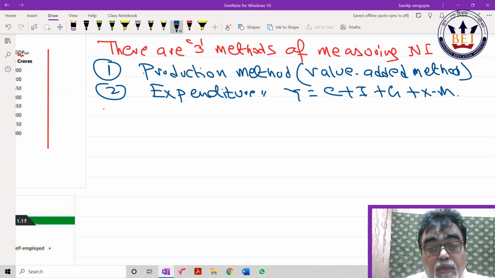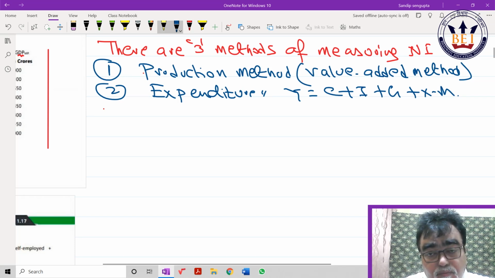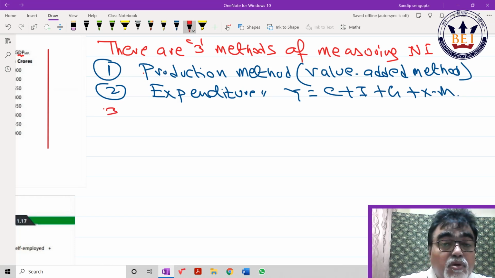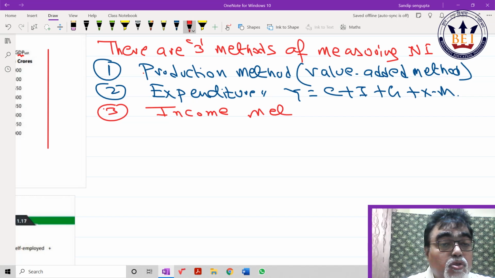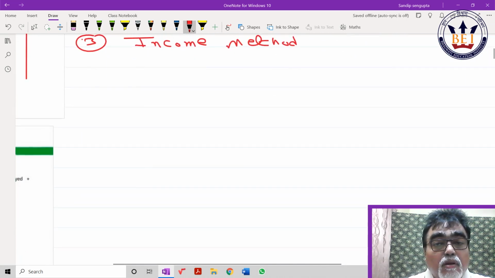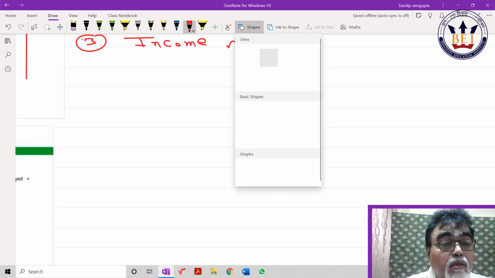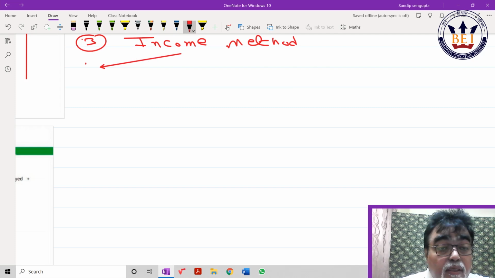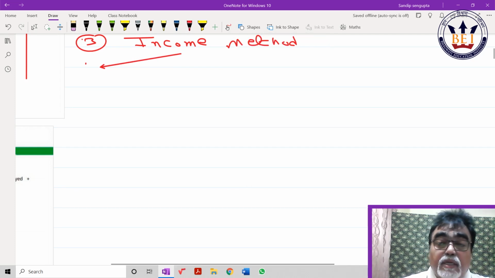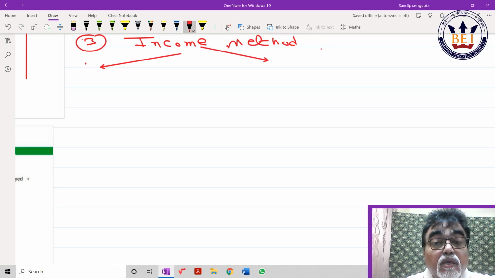Income method, beta. Those required to write, pause and write down. The income method is very important. I just want to help you with one thing: the income method can be done in two ways. One way is simple, the sum of factor income. What of factor income, my dear? Wage, rent, interest, profit.